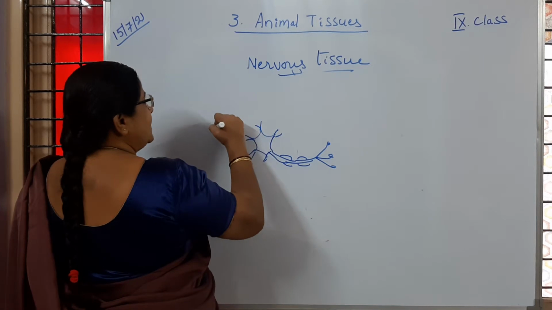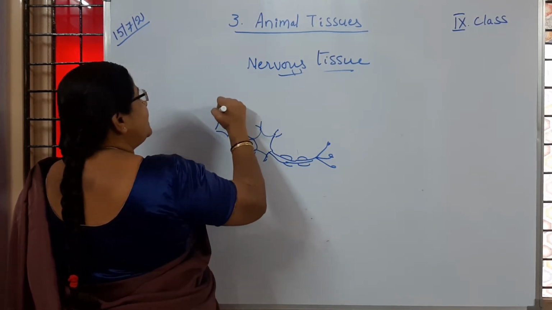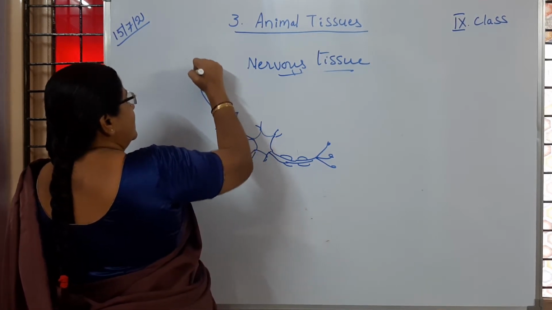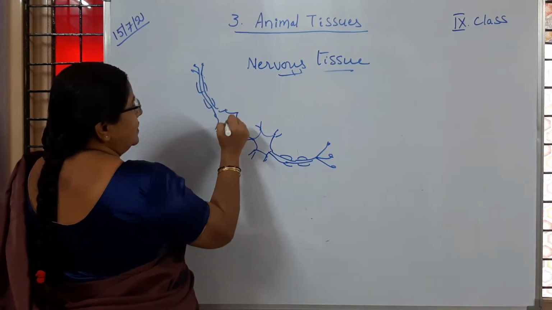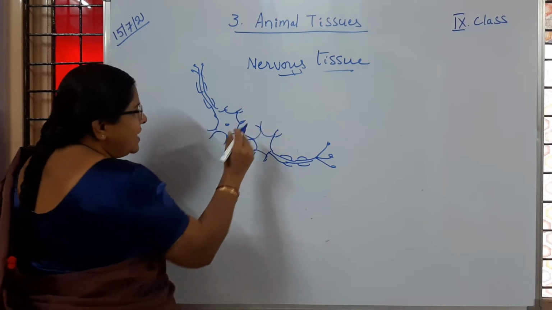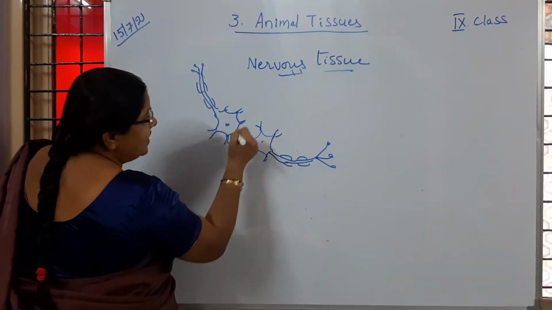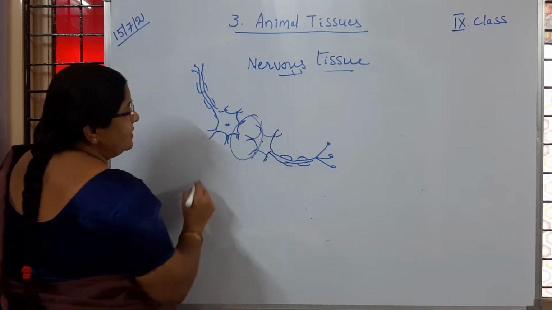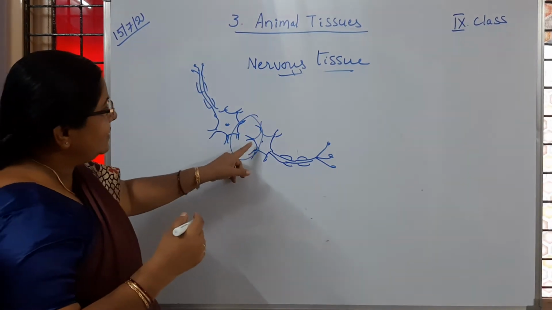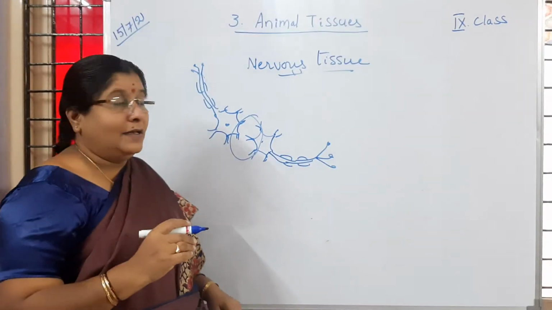Suppose we see another neuron, it is going to get a connection. They are not connected very tightly, but a small gap is created here. They are just connected like that, and that will help in passing information from one region to the other region. Is it clear to you?